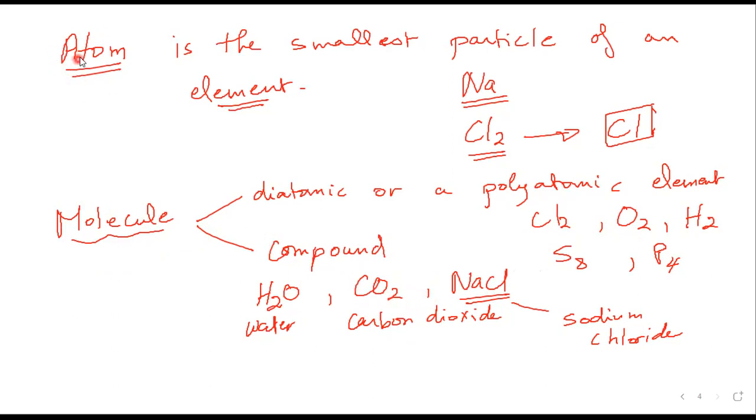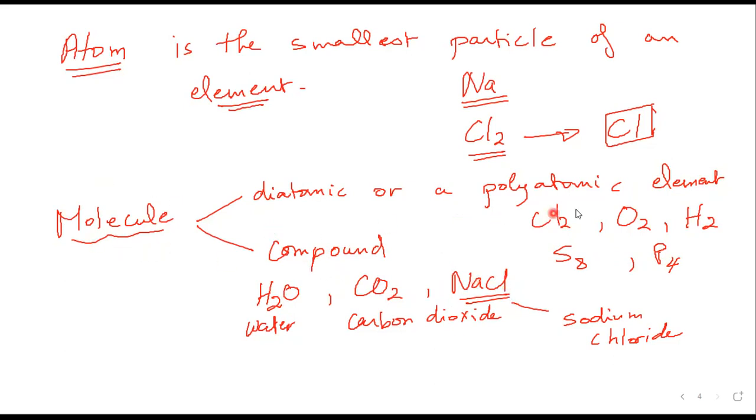But the atom consists of only one particle, which is the smallest particle of any element. This is the difference between an atom and a molecule. And of course, as we mentioned before, the difference between an element, which consists of two or more similar atoms, and a compound, which consists of two or more different elements.